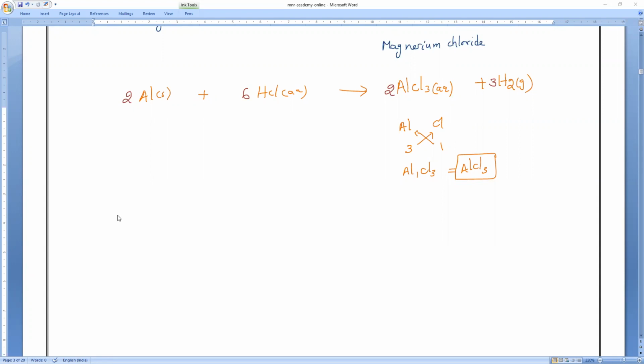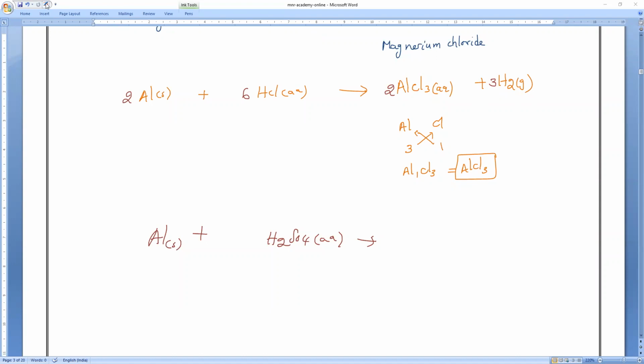Next question. Same. Aluminum reacts with sulfuric acid. Please proceed and tell me what products will come and everything, including physical state and balanced equation. I will write only physical state and products. What are the products that will come? I want to know. Who will say? Wait. Aluminum sulfate with hydrogen gas. Harini, can you tell me what product will come here?